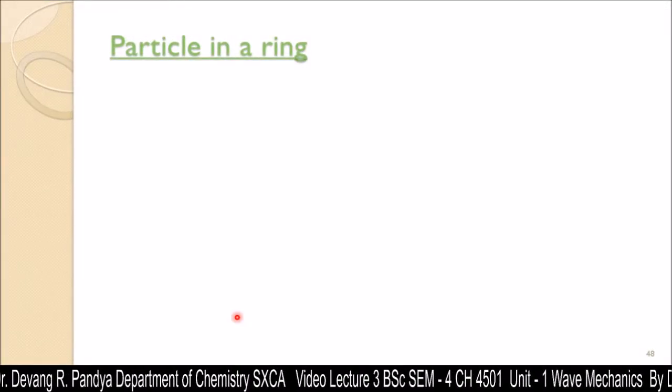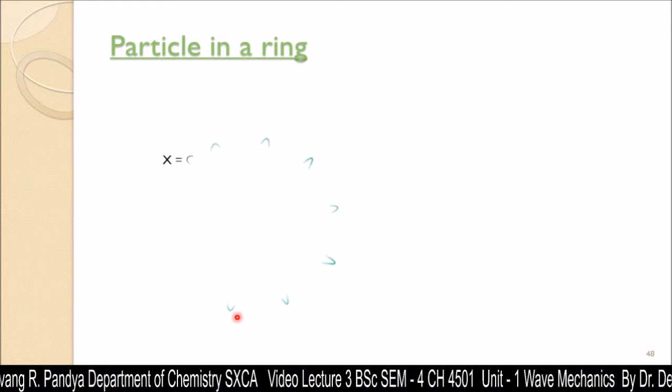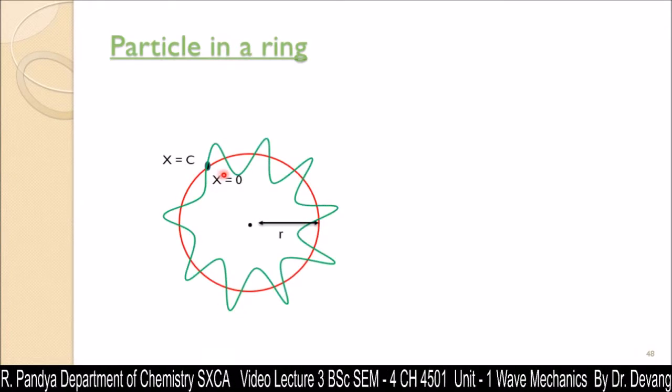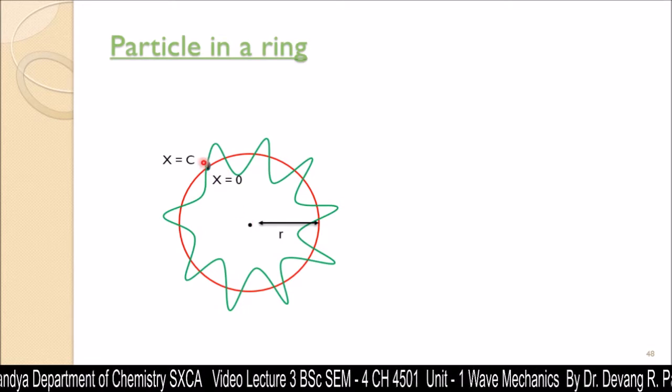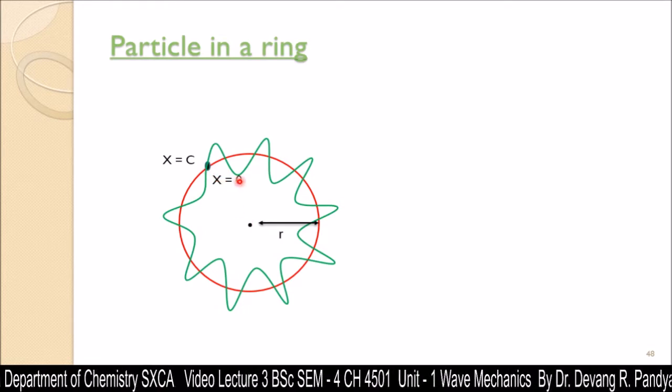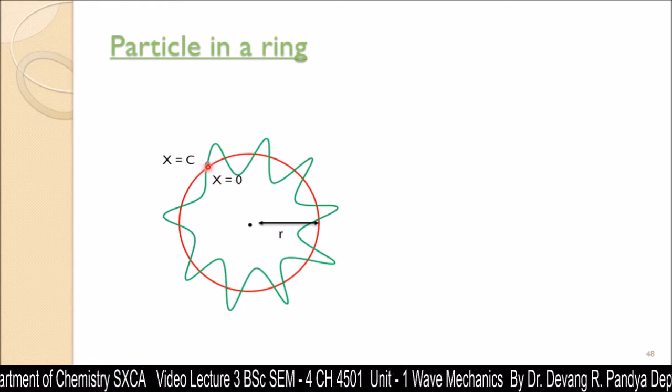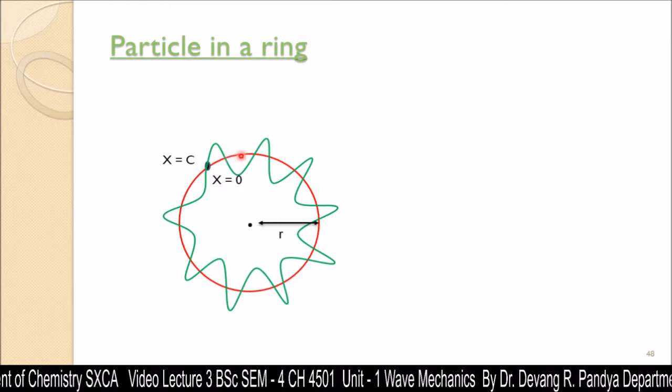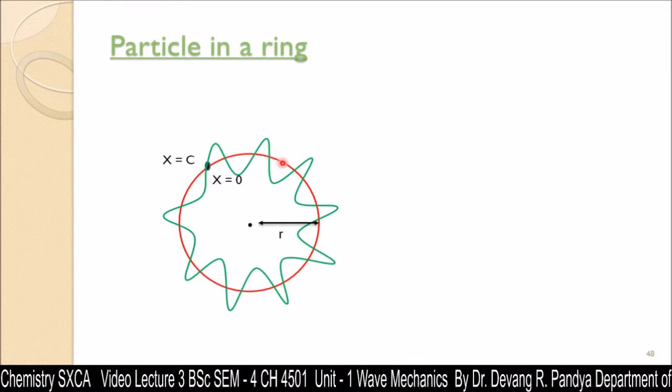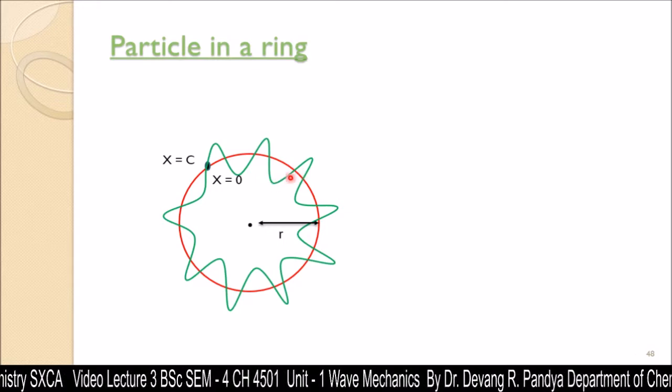Now the next theory, that is particle in a ring. Here the nucleus is at the center, and an arbitrary point is selected, that is x is equal to 0, from which the electron is strictly restricted to move on this circular path, not in a wavy nature.